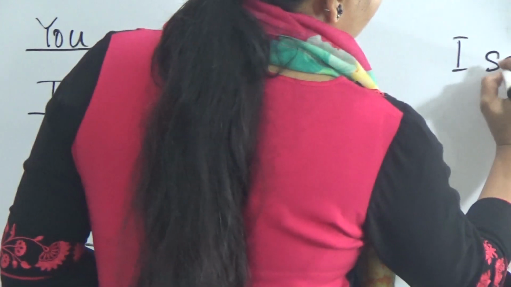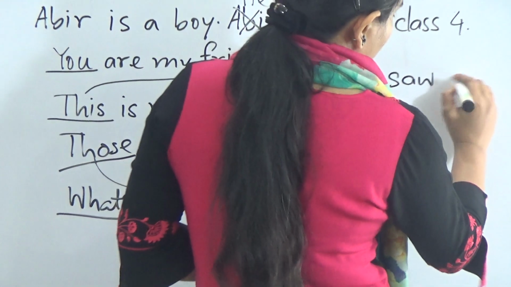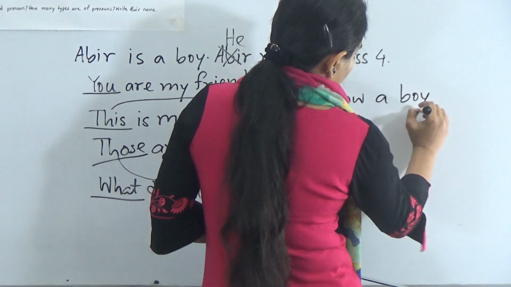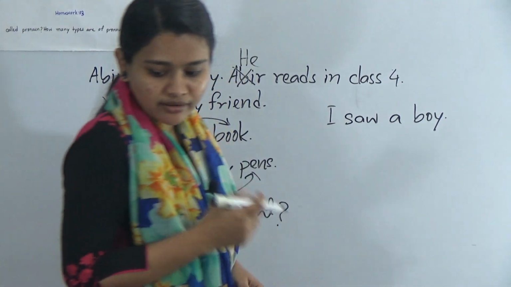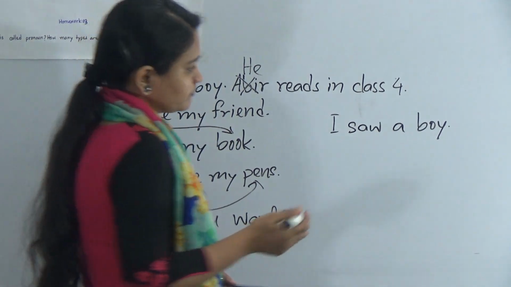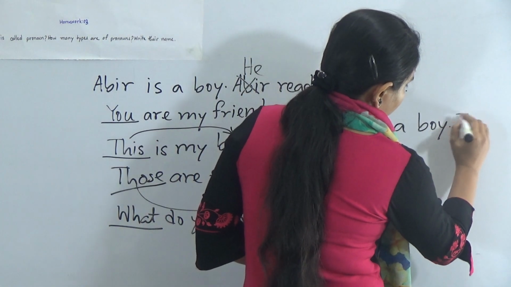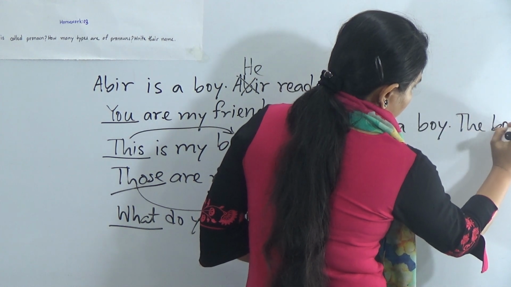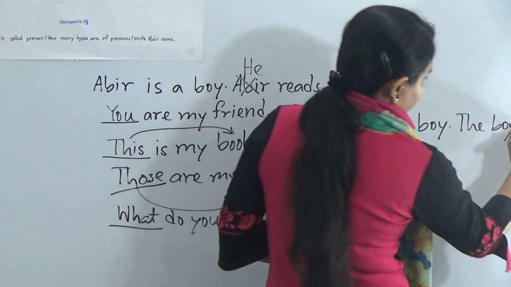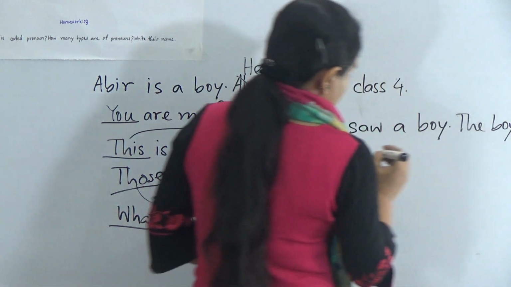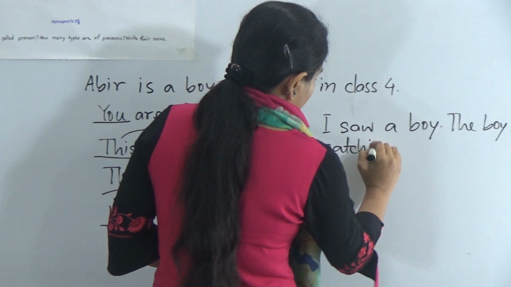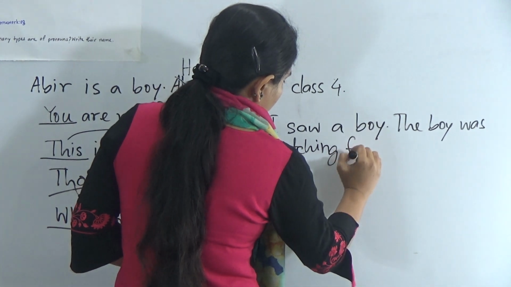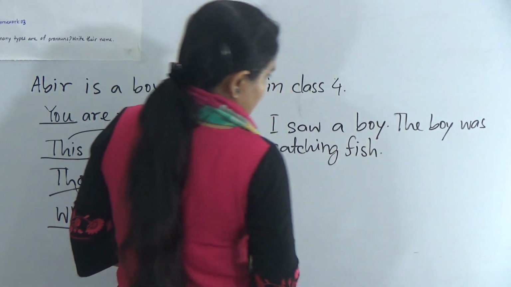Okay, I saw a boy. Okay, I saw a boy. The boy was catching fish.